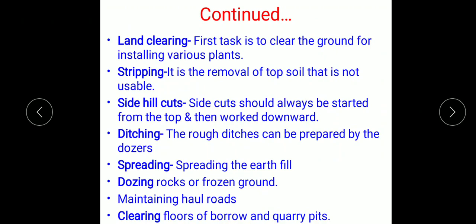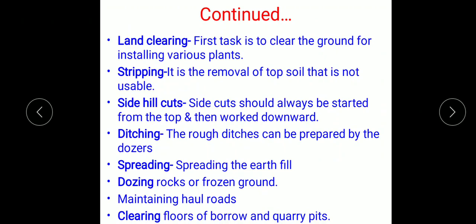Next application is ditching. So for excavation of a ditch or rough ditches can be prepared by the dozers. Spreading means we have to spread the earth on the ground surface. So in that case we can use the dozers. It can also be used for dozing rocks or frozen ground.